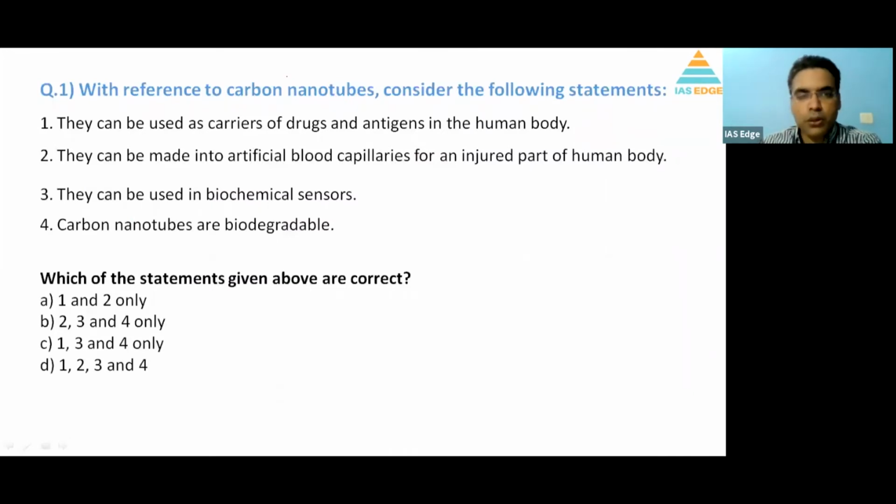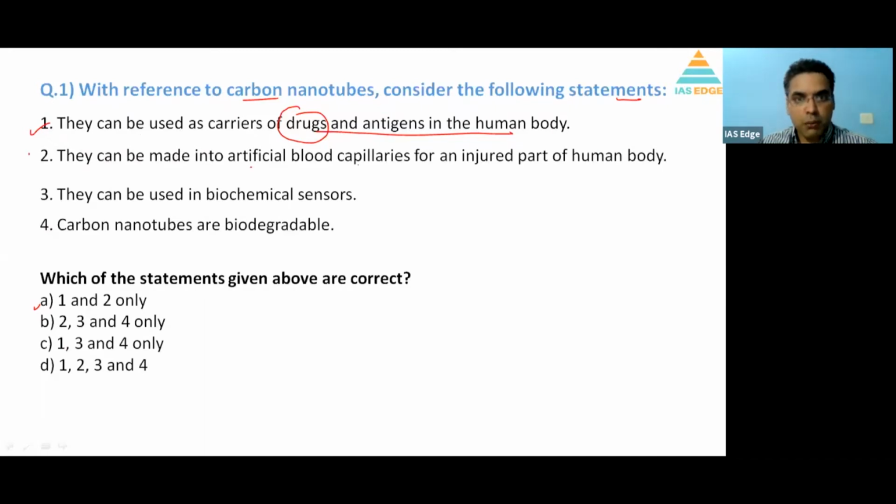This is a science and tech question. With reference to carbon nanotubes, consider the following statements. They can be used as carriers of drugs and antigens in the human body. Carbon nanotubes have importance in medical treatment, and yes, they can carry drugs. They are very specific, they can be used to target the drugs, especially in cancer treatment. So statement 1 is true.